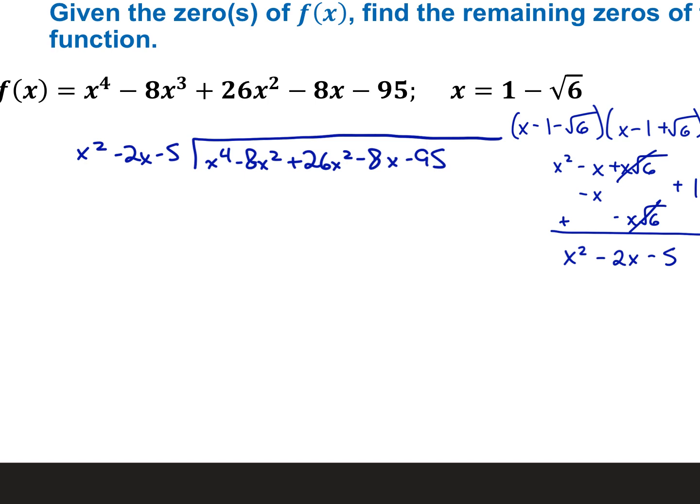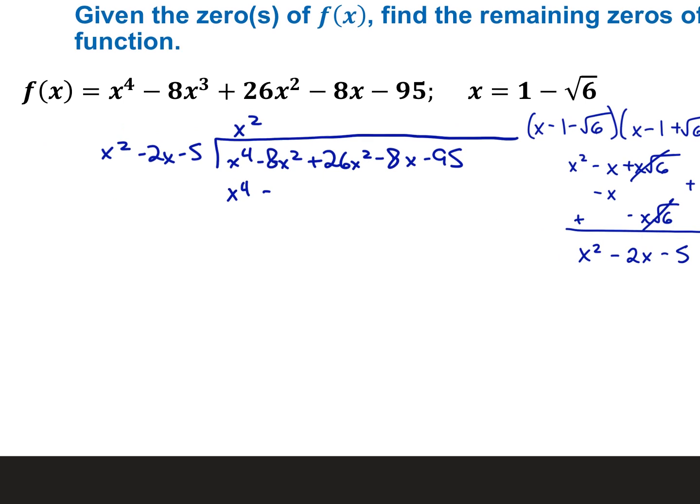So x squared into x to the 4th, that's x squared. We get x to the 4th minus, I made a typo here, that's to the 3rd, minus 2x to the 3rd minus 5x squared, and then subtract all 3 columns.